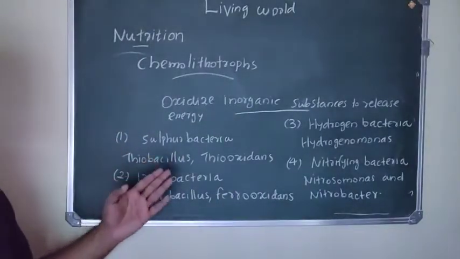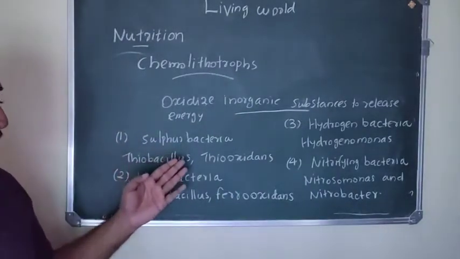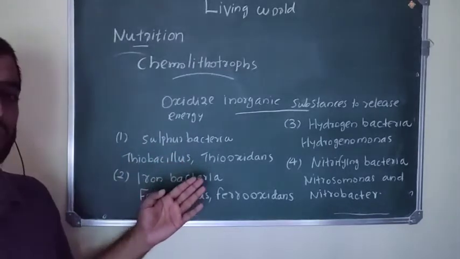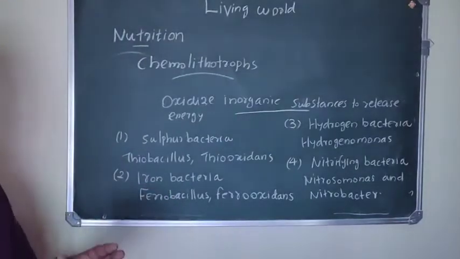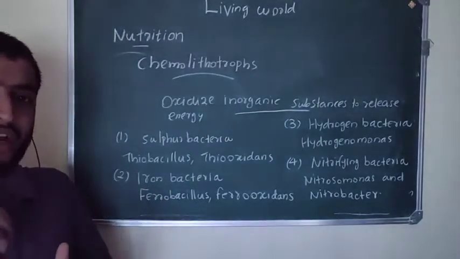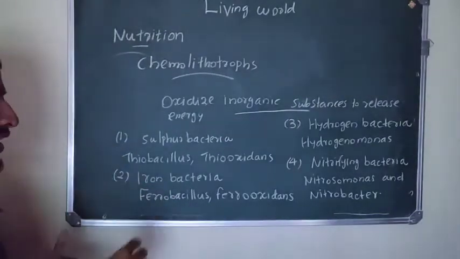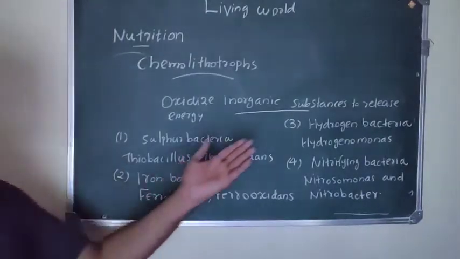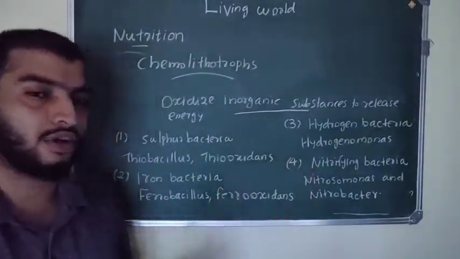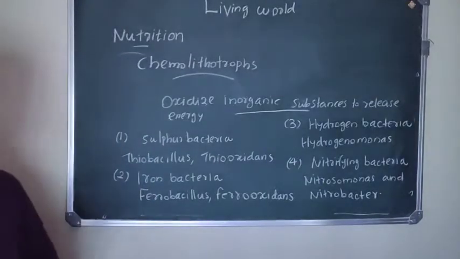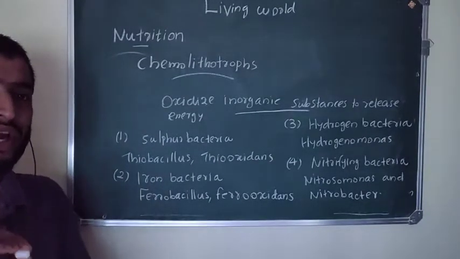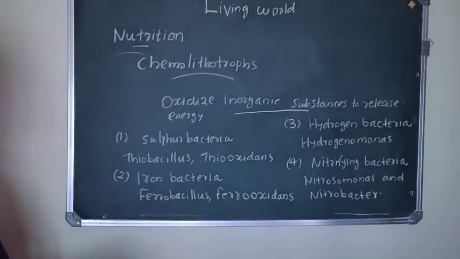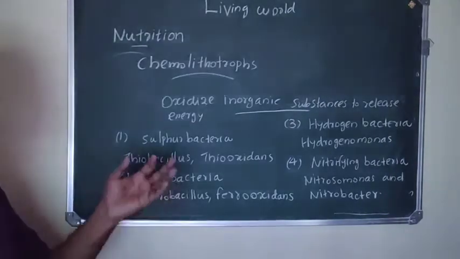Sulfur bacteria use sulfur as an inorganic substance, and oxidation of sulfur leads to release of energy. Same here, iron is oxidized to release energy in iron bacteria, and hydrogen also, and nitrifying bacteria use inorganic substances to release energy. Oxidation of these inorganic substances releases energy, and utilizing that energy they produce food.